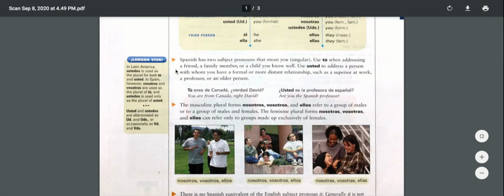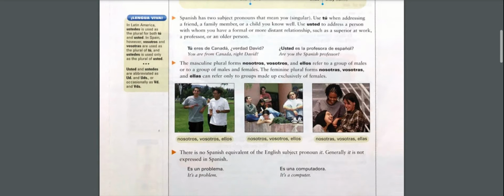And as we go through the bullet points, again, tú would be the you informal or familiar, and usted is the formal way for you. Masculine plural forms: nosotros, vosotros, ellos, and feminine plural forms: nosotras, vosotras, ellas.